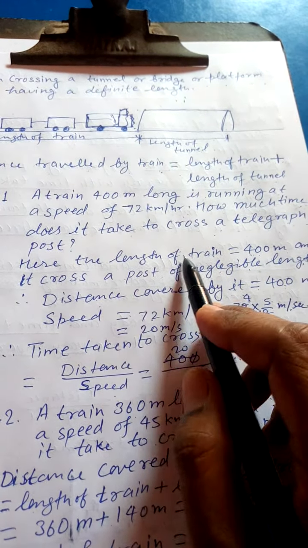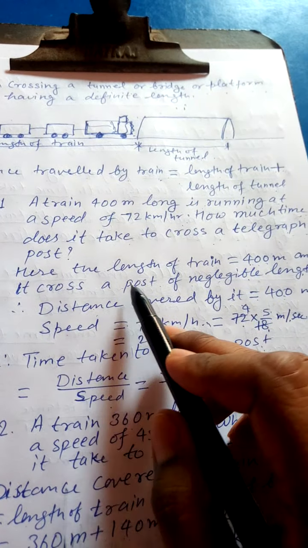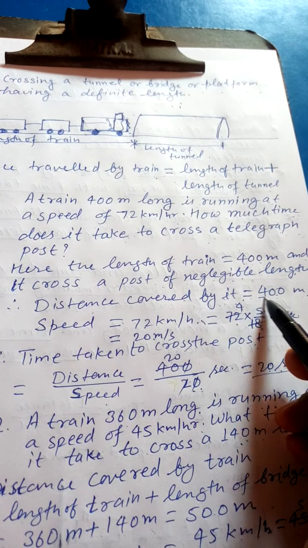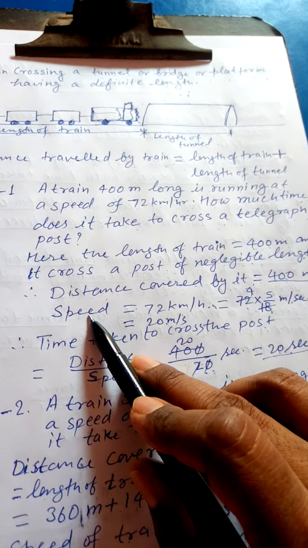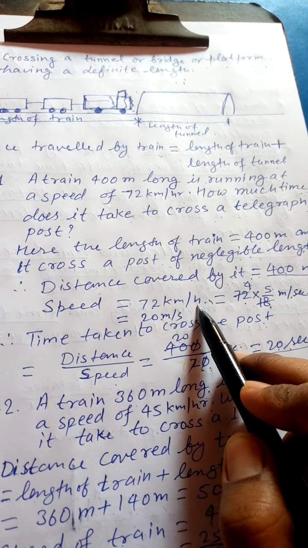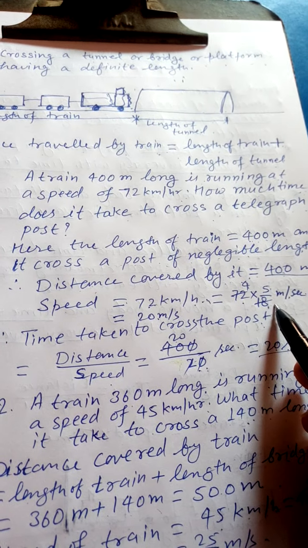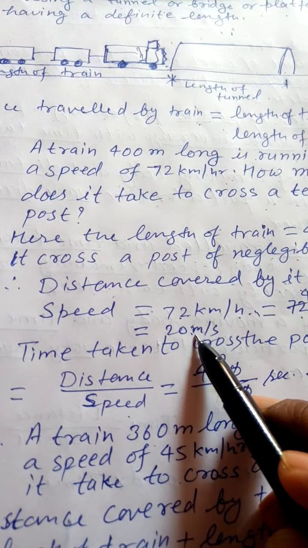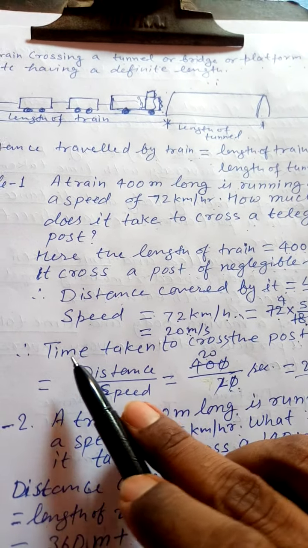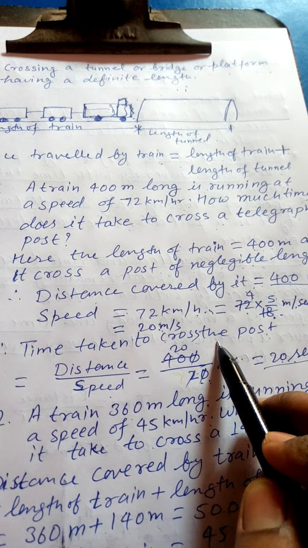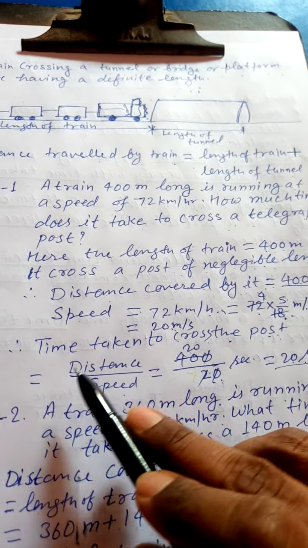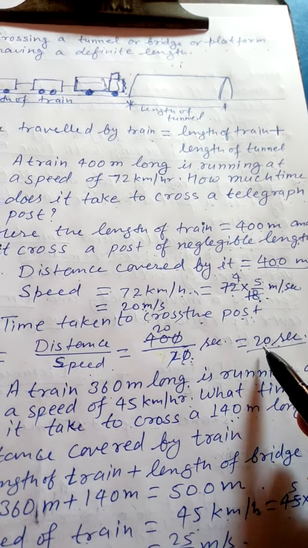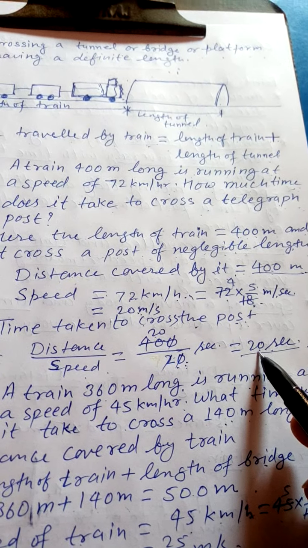So here the length of train is 400 meter. It crossed a post of negligible length. So distance covered by it is 400 meter itself. And now the speed of train is 72 km per hour. That can be converted into meter per second by multiplying by 5 by 18. That will give you 20 meter per second. Time taken to cross the post equals distance by speed, that is 400 by 20, which is equal to 20 seconds.